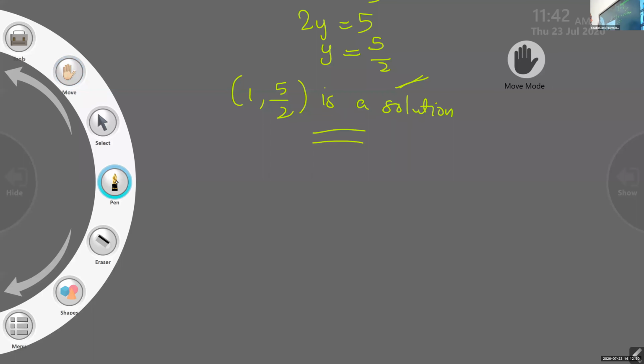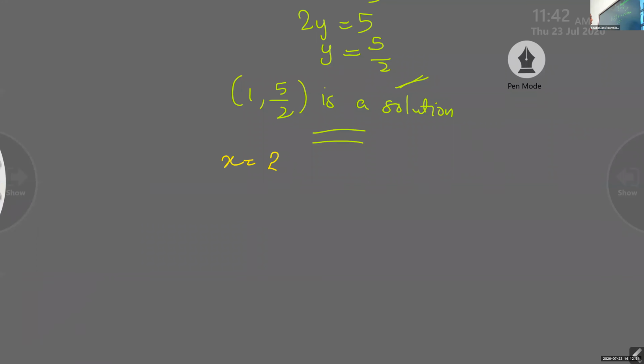See children, the next value you are going to give is x equal to 2. Give the value x equal to 2.